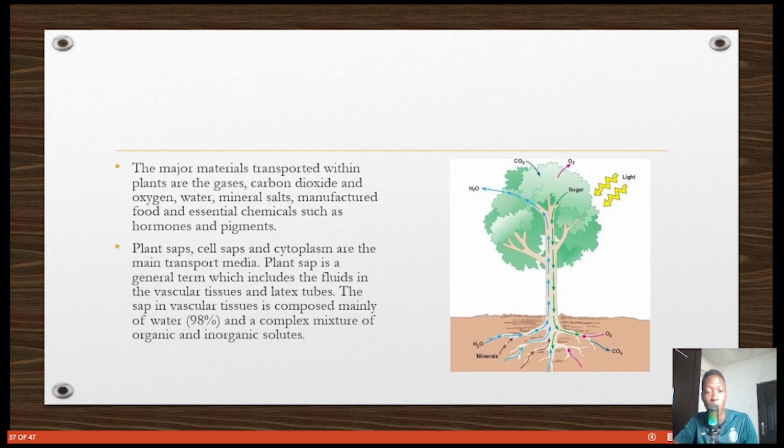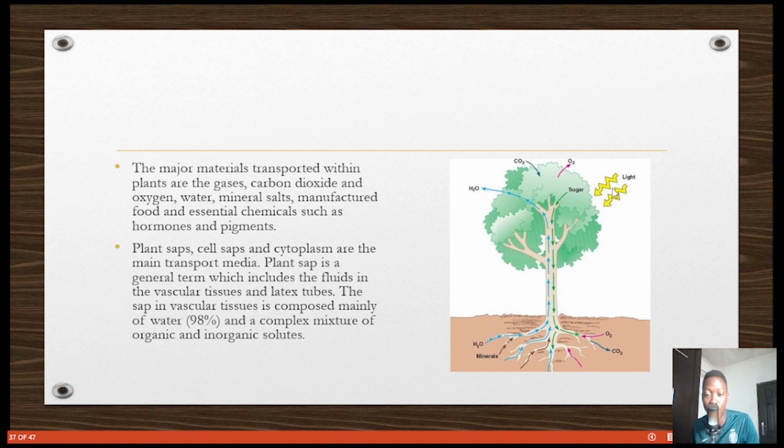So, what do we need to transport around in plants? It's almost similar to what we said in animals too. So, this is doing photosynthesis. Light is used to make food, sugar, in the plants. Oxygen is given out, carbon dioxide is taken in, water is given out. You can see water moving from the roots out. So the major materials transported within plants are the gases, carbon dioxide and oxygen, water, and mineral salts. There are minerals in the soil that need to be transported up for the body of the plants.